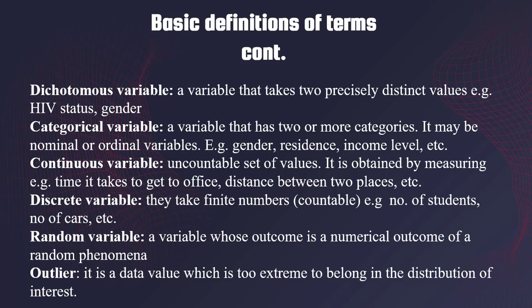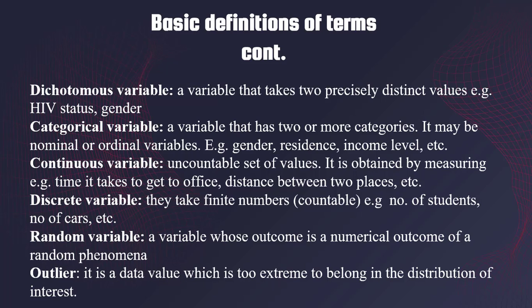Continuous variables. These continuous variables are uncountable sets of variables. They take a limited number from the lowest to the highest, and it could be vice versa. So under the category of continuous variable, we can consider the time to get to a particular place, which can be calculated and can be seen as maybe 2 hours, 5 hours, 10 hours, it depends. Or maybe you want to calculate the distance between two places. It could be in kilometers, 5 kilometers, 4.5, and all that.